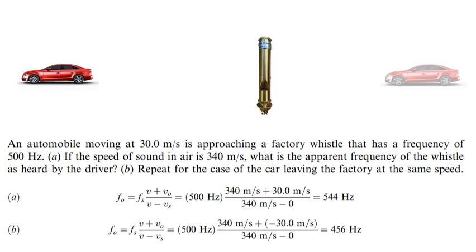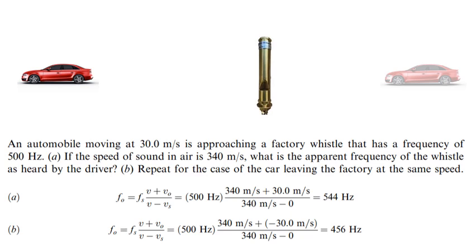This time, we will repeat for the case of the car that is leaving the factory at the same speed. Again, the frequency of the whistle is 500 Hz, and the speed of sound in air is 340 meters per second. Since the observer is going away from the source of the sound, we put minus 30 meters per second.